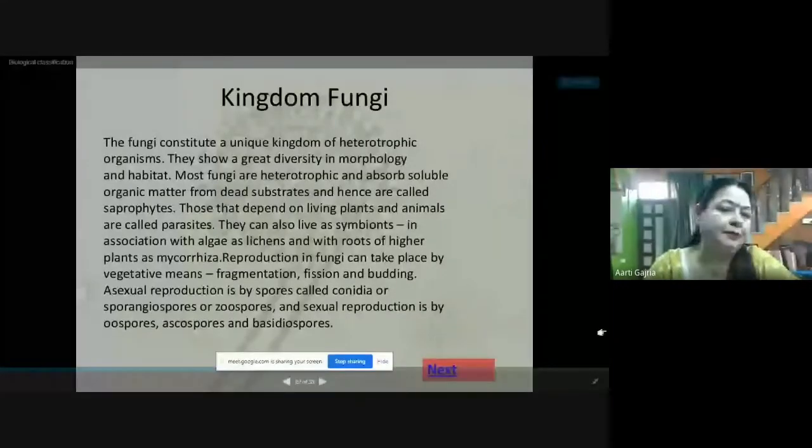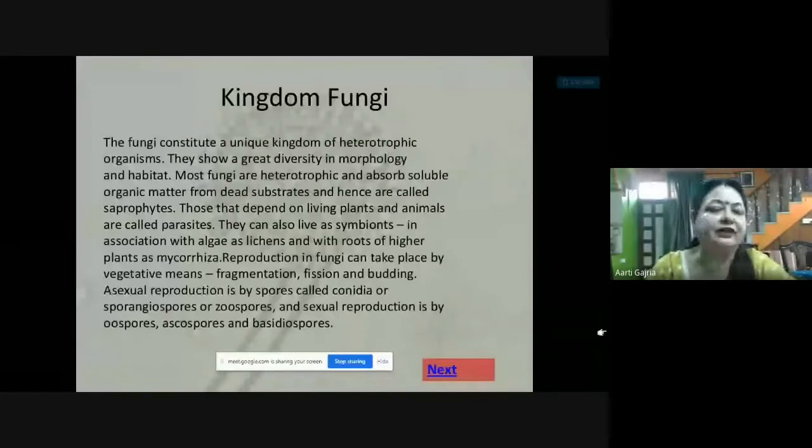And if we see their morphology, there is a vast variety of their morphology. Means the external structure of these fungi are very different. They are different from each other in their external appearance, and that is morphology. So the third kingdom of Whitaker's 5 kingdom classification is fungi.